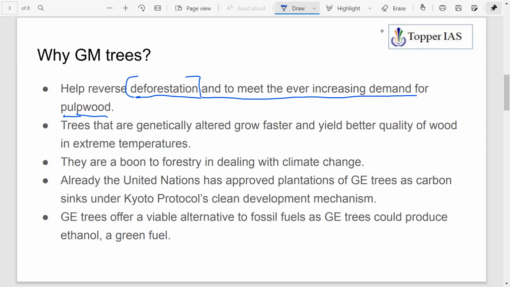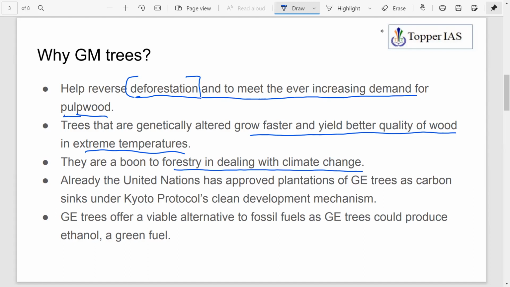Another benefit you get with GM trees is that they grow faster and yield better quality even in extreme temperatures. So that is also beneficial. Then they are a boon to forestry in dealing with climate change. With climate change, greenhouse gases increasing and global warming, one of the possible solutions suggested is that you go for forestry and cultivate trees. They will act as a carbon sink, right? For that also, GM trees are beneficial because they will grow faster. So that will help in addressing climate change issues also.